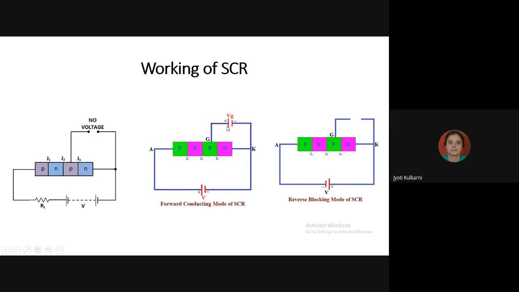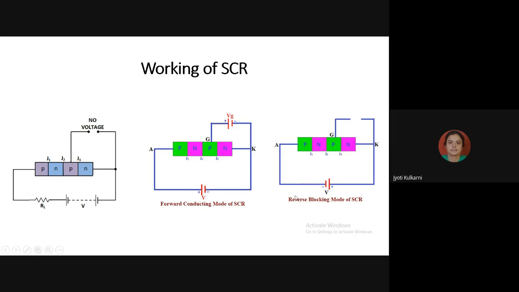As soon as I apply the voltage between its gate and cathode in such a way that the positive terminal of the battery is connected to the gate and the negative terminal of the battery is connected to the cathode, it means we have fired the SCR. As soon as I fire, the SCR will be under conduction mode. That is called forward conduction mode. And reverse blocking mode means the anode terminal of the SCR is connected to the negative plate and the cathode terminal of the SCR is connected to the positive plate of the battery. So we have reverse biased the SCR. This particular mode is called a reverse blocking mode.